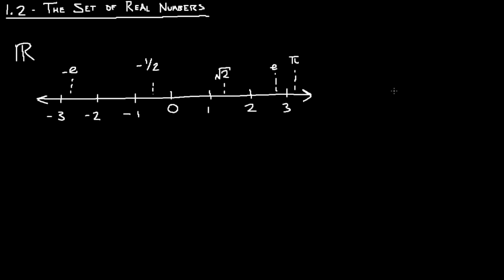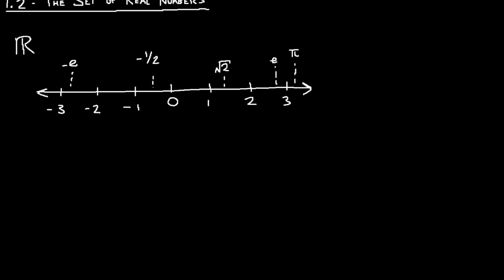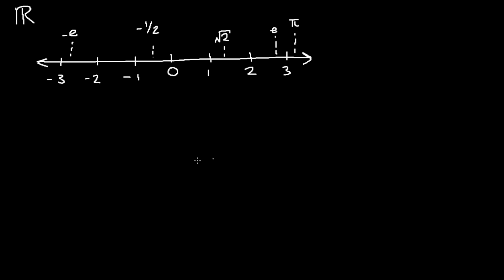Now let's discuss some subsets. Remember, subsets are sets that are contained in a larger set. So for some subsets of the real numbers, we'll look at a table. We have the natural numbers. We also have integers.